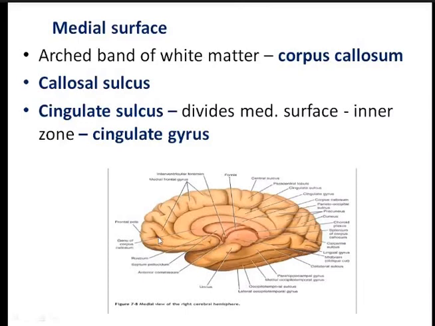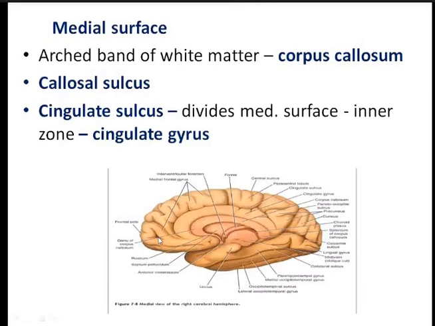The anterior part is known as the medial frontal gyrus, and the posterior part is known as the paracentral lobule. Now, this is the paracentral lobule.